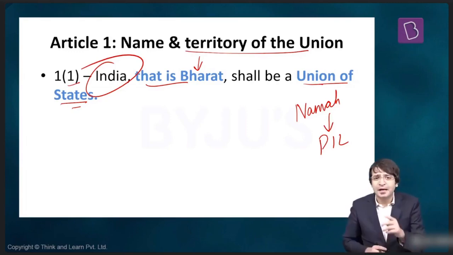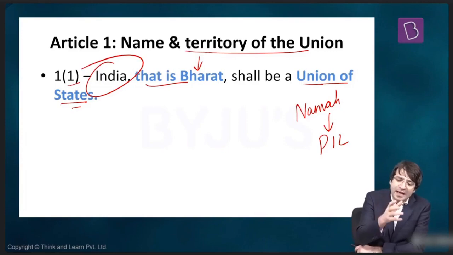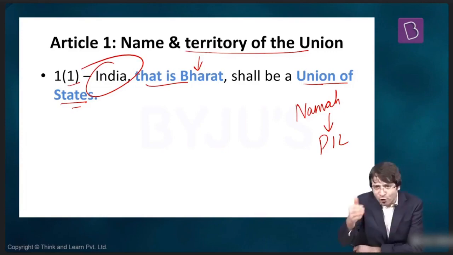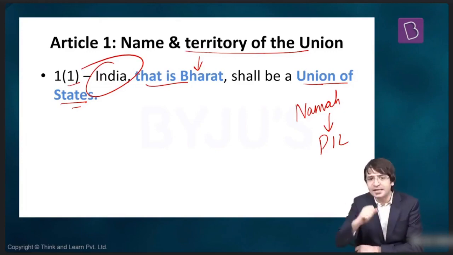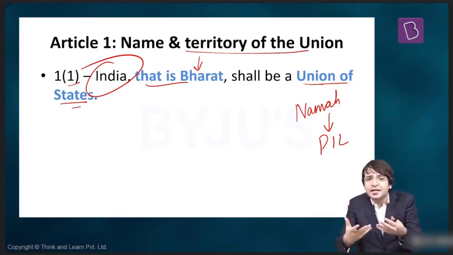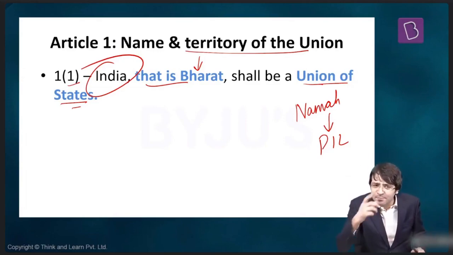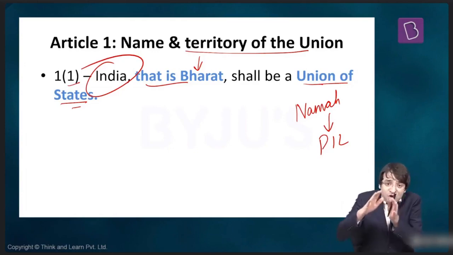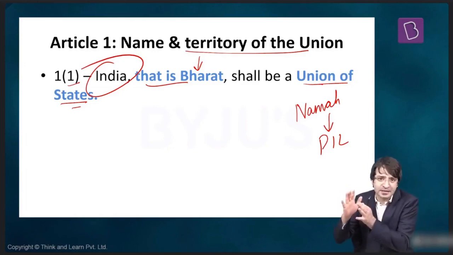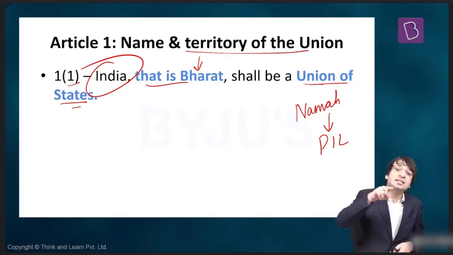So when we look at Union and its Territory, Part 1 of the Constitution of India, I told you we have to discuss Articles 1 to 4. But before that, how many states do we have? 28. How many union territories do we have? 8. But why do we have union territories in the first place? That I'm going to discuss when we talk about the chapter Union Territories. So right now we are only going to talk about Union and its Territory.